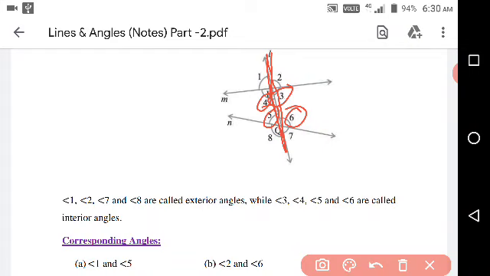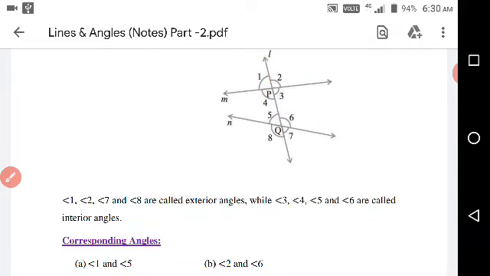In this figure, angles 4 and 5 are on the same side and 3 and 6 on the other side. If the sum of these two interior angles on the same side is 180 degrees, then the lines M and N will be parallel. Okay. Now, thank you.